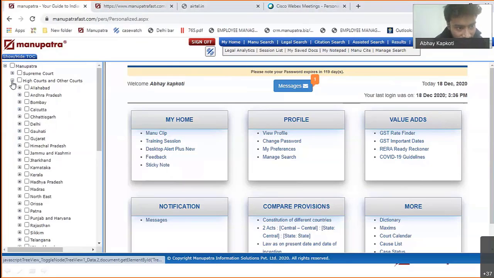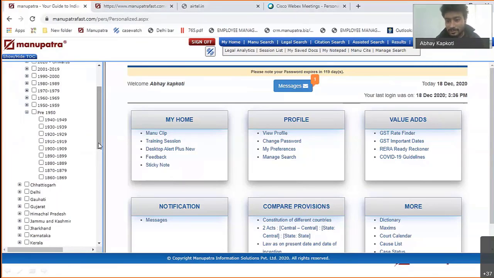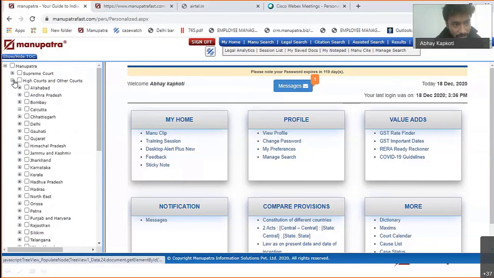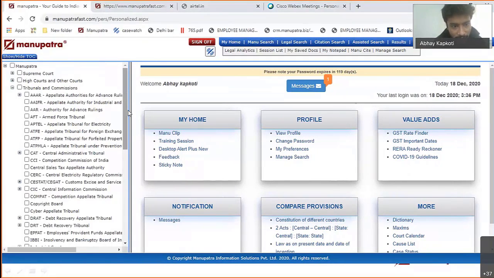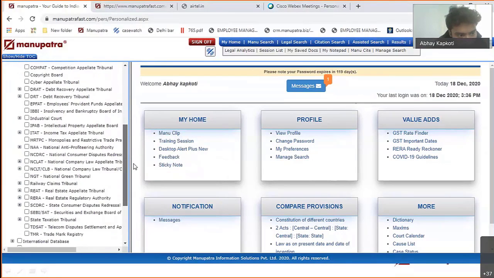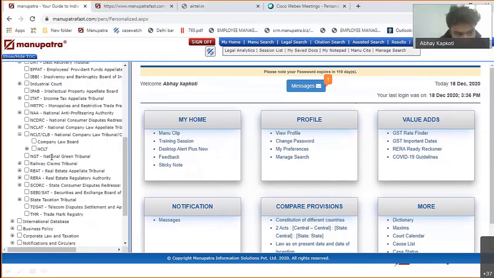Let me show you the coverage for Calcutta. Pre-1950, from 1860 onwards, the Calcutta court judgments are available. Let's move on to the next one, which is the tribunals and commissions. These are apart from the courts and the Supreme Court. These are also very, very important. Let me show you one, say NCLT. I am basically a sales guy, so we keep going to advocates, and NCLT these days is very, very important.